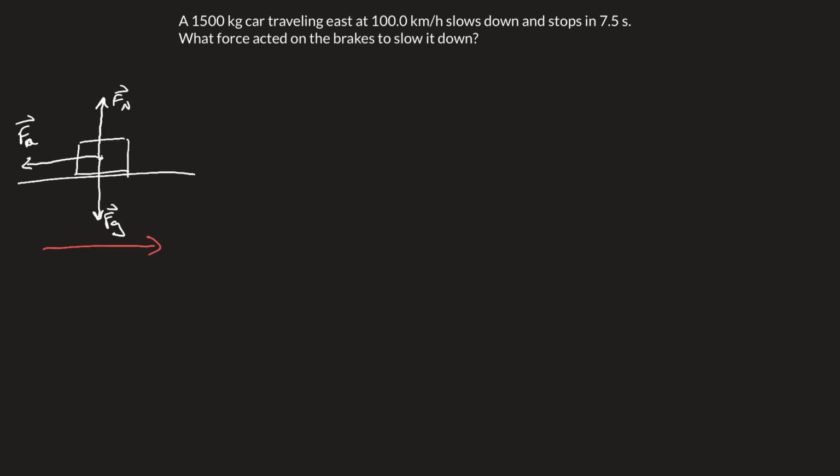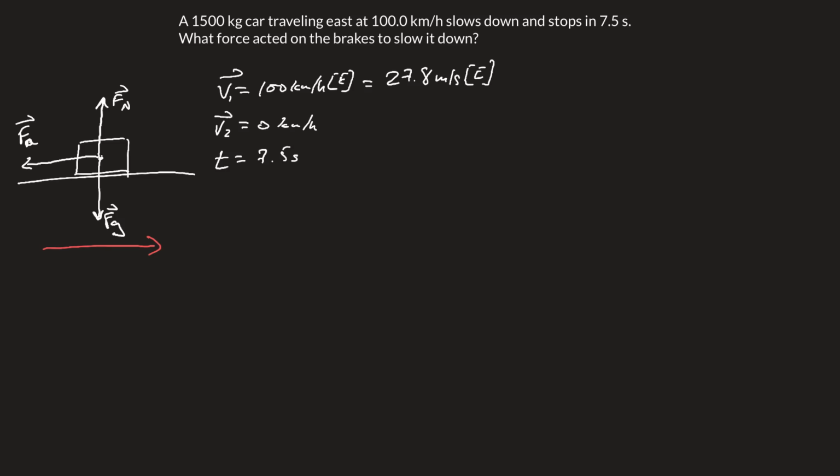Okay, so what else do we know? Let's write down that we know V1, and that's 100 kilometers per hour in the east direction. Since it has come to a complete stop, V2 is 0. And the time it takes is 7.5 seconds. So we should obviously convert our kilometers per hour into meters per second. So 100 kilometers per hour is equivalent to 27.8 meters per second. And of course, the direction stays the exact same.